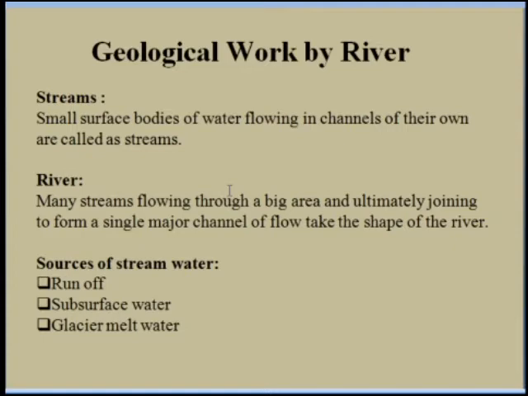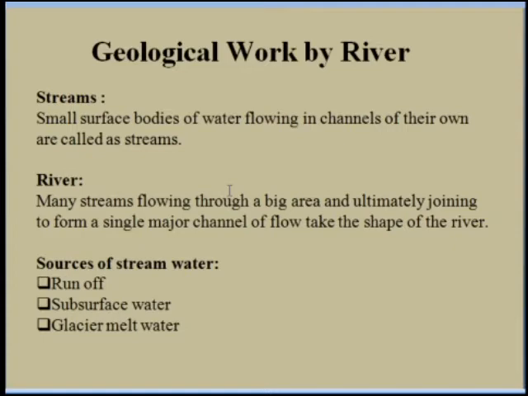So this is water that has infiltrated into the earth. The water which is absorbed by the rocks and soils has infiltrated into the earth. These are called subsurface water. So subsurface water is a source of the stream water.